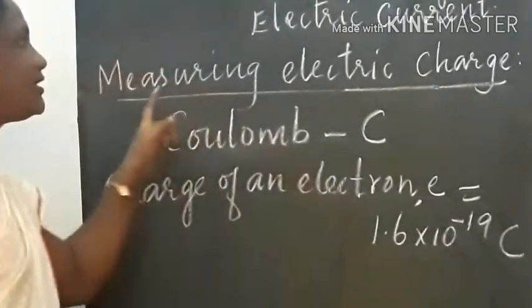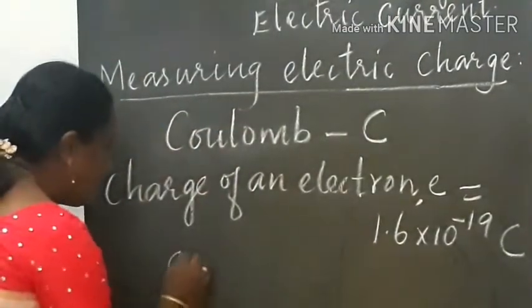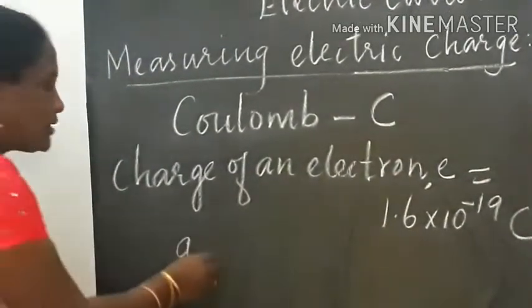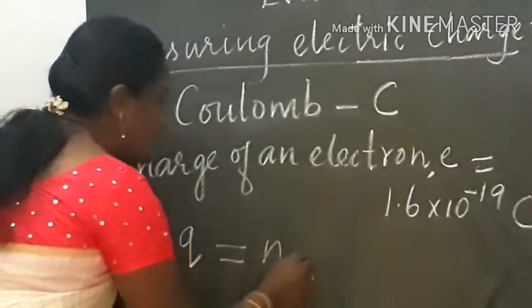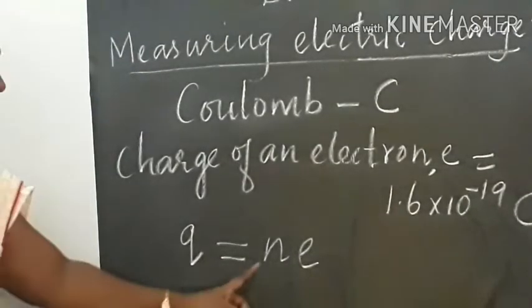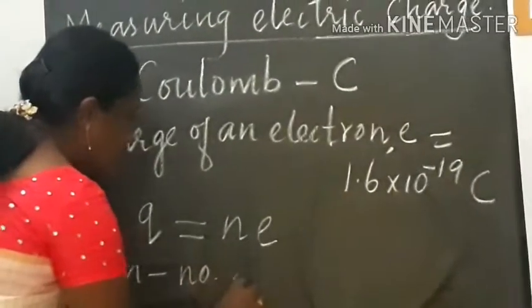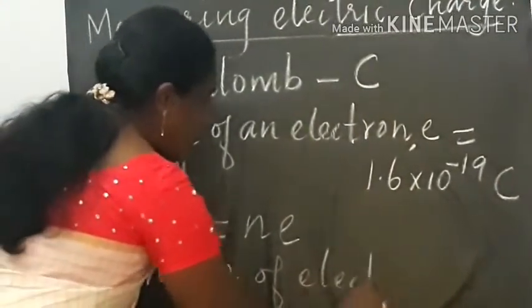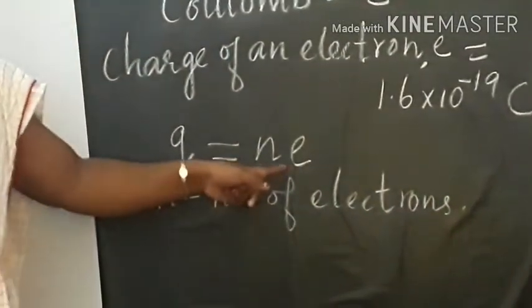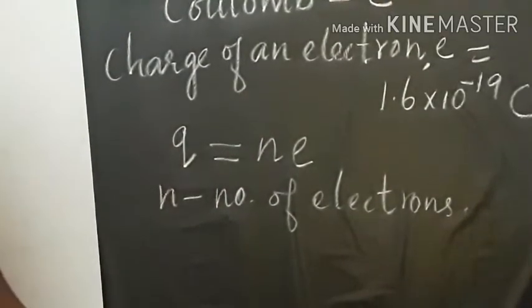Now let us calculate the electric charge. Electric charge is represented by the letter Q. So Q is equal to N times e, where N is the number of electrons and e is the charge of an electron. So the formula for calculating the electric charge is Q = N × e.